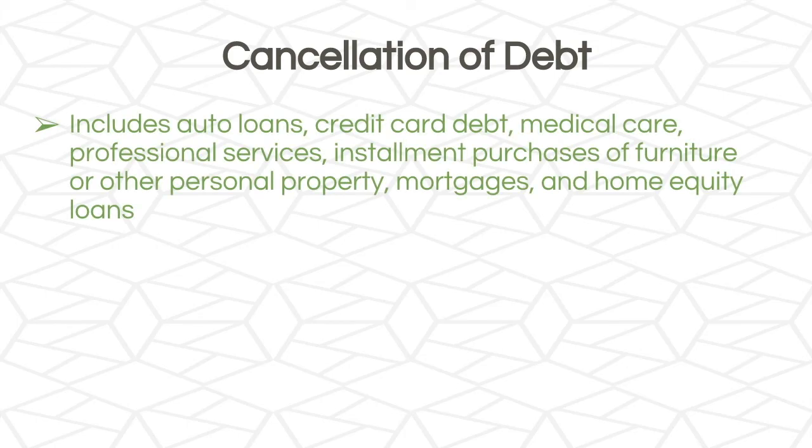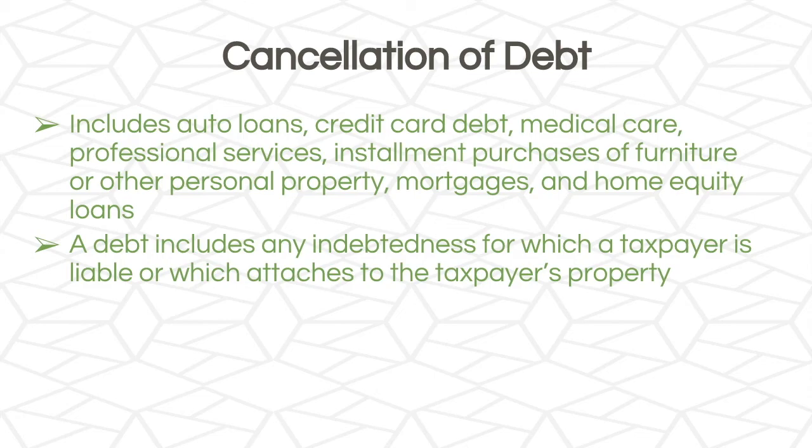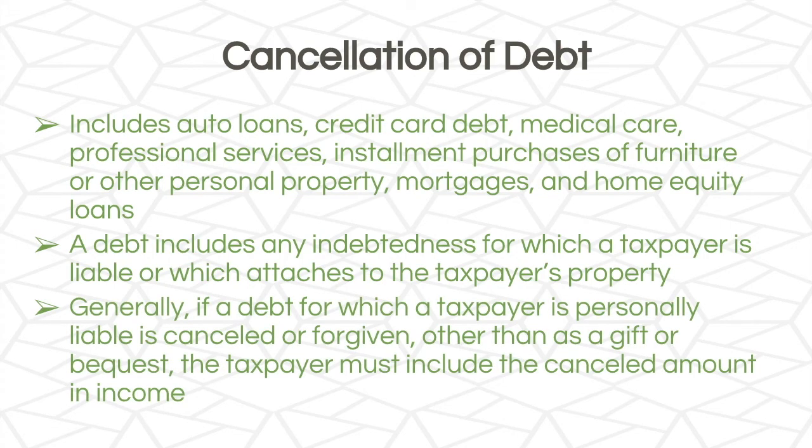Cancellation of debt includes auto loans, credit card debt, medical care, professional services, installment purchases of furniture or other personal property, mortgages, and home equity loans. A debt includes any indebtedness for which a taxpayer is liable or which attaches to the taxpayer's property. And generally, if a debt for which a taxpayer is personally liable is canceled or forgiven, other than as a gift or bequest, the taxpayer must include the canceled amount in income. And this is when we'll see that canceled debt on the tax return.